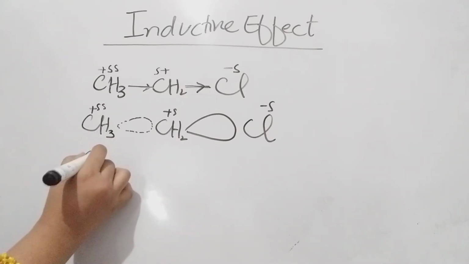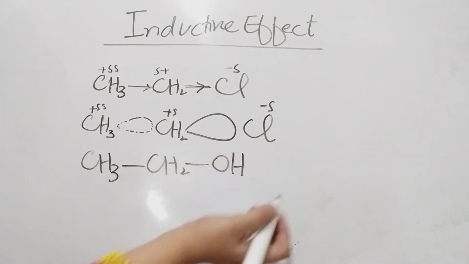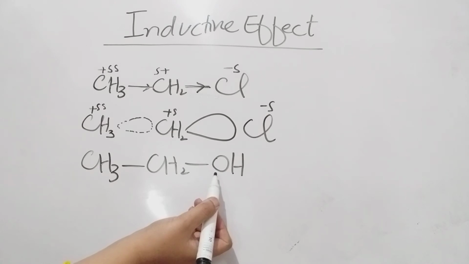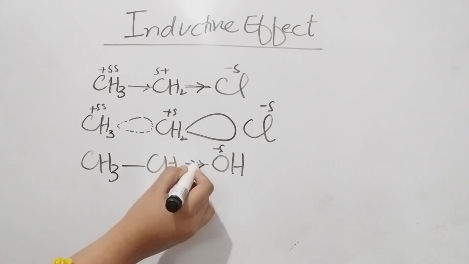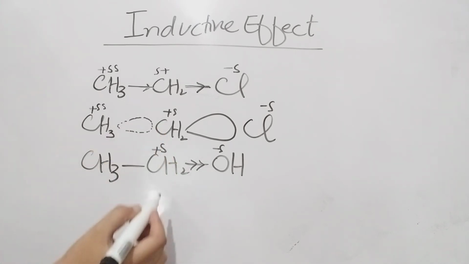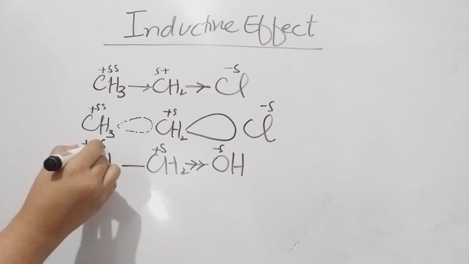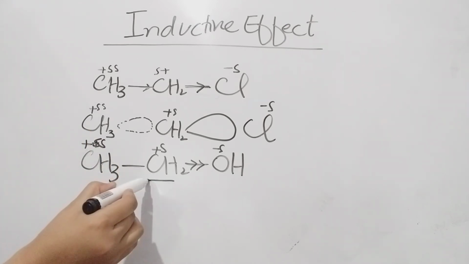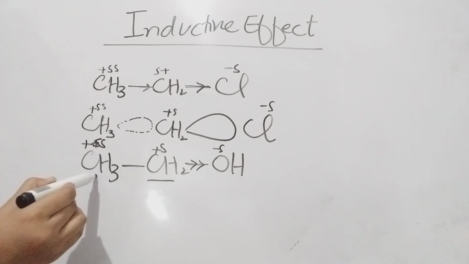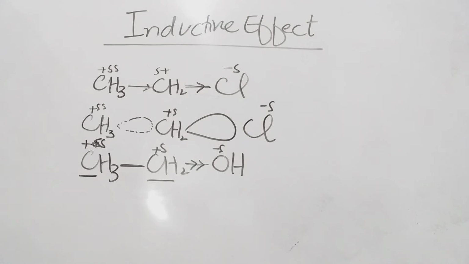We have another example, ethyl alcohol, and in ethyl alcohol it would be the same, because oxygen is an electronegative atom, it will pull the electron density towards itself, rendering this particular carbon atom with a partial positive charge, and a little bit of partial positive charge over this carbon atom, because in order to satisfy its electron density, it will attract the electrons that are being shared between these two carbon atoms.